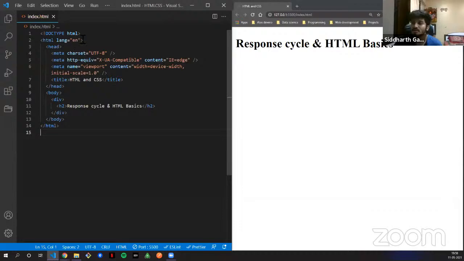Now, if you see the HTML tag, it has an ending and it has a start. That's how most, not all, most of the elements have. Which don't have an ending tag, we will discuss later. So now we have a head tag inside it. HTML consists of a head tag and a body tag. So the HTML structure looks like this. Now inside the head tag there are many other tags, right? So there is a meta tag, there is a title tag, right? And inside the body, we'll discuss later what it consists of.